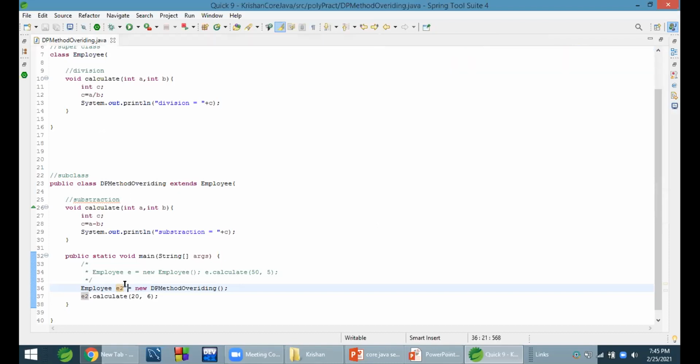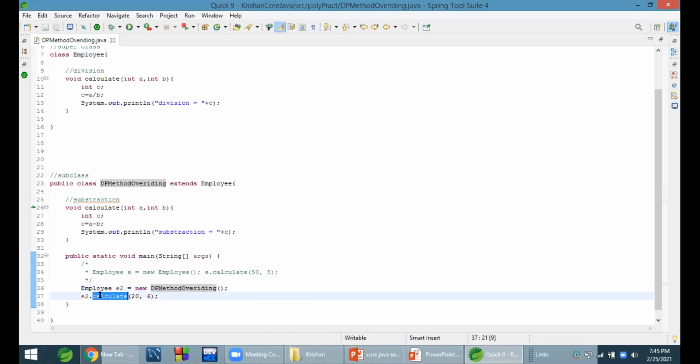When we say Employee E2, this is called the reference variable, and this is called object creation. We are assigning the object to it. So we create a reference of Employee and assign an object of the subclass. Whichever subclass we assign, that subclass method will be called.